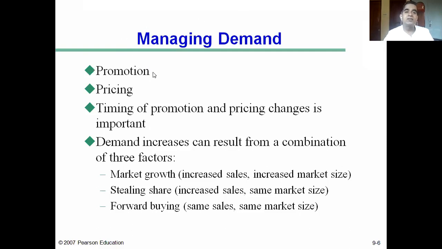And another thing: during peak season, you should observe very carefully. Since the entry of organized retailers in India, and especially since the entry of online retailers in India like Amazon and Flipkart, things have changed in the Indian market. But prior to the entry of Flipkart and Amazon.in in India.